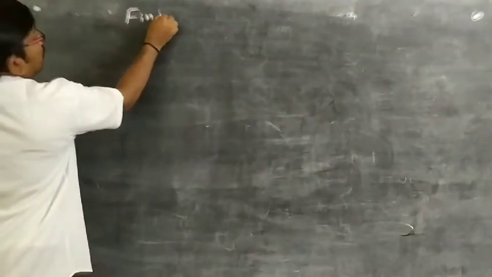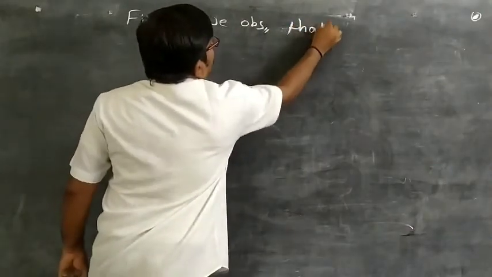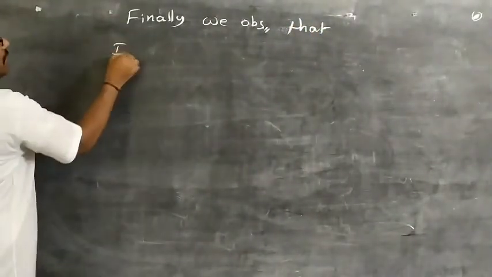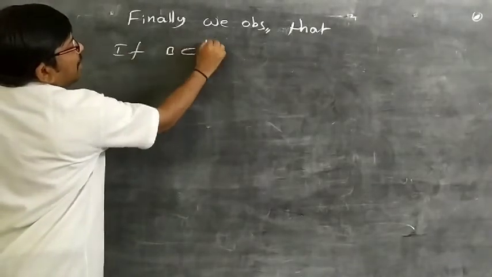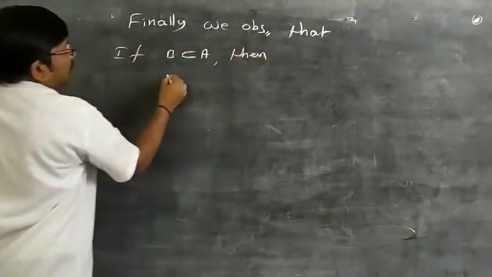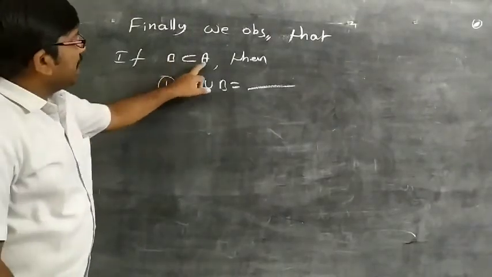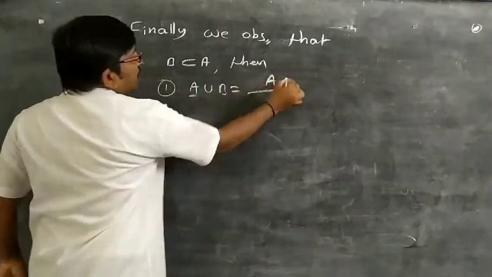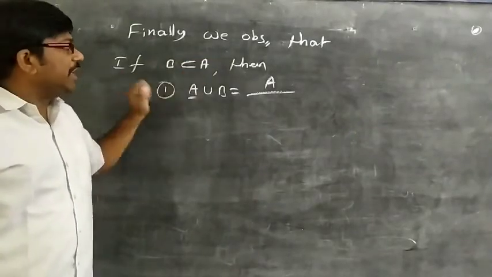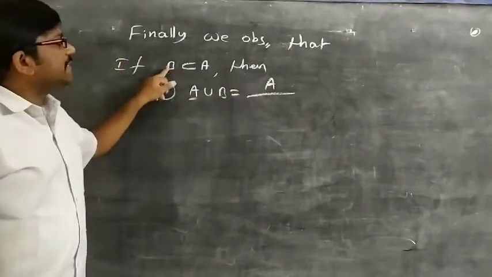Finally, we conclude that if B is a subset of A, meaning all the elements of B are in A, then the first one, A union B, is equal to A. Here A is the large set and B is a subset of A, so A union B is equal to A. Its converse: if A union B is equal to A, then B is a subset of A.